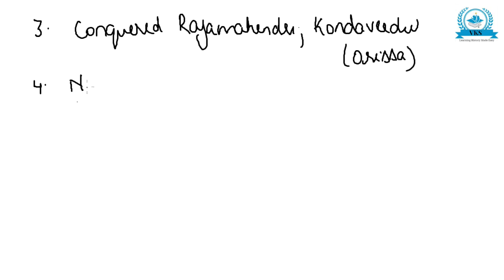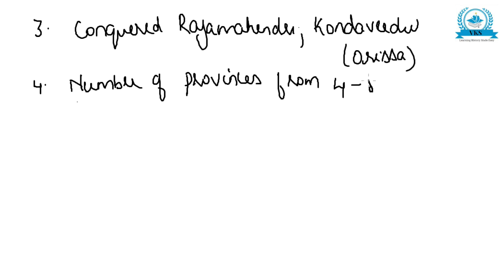Other than this conquest, he increased the number of provinces from 4 to 8. This was done for the convenience of administration.